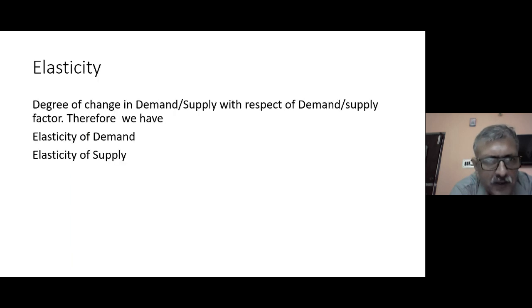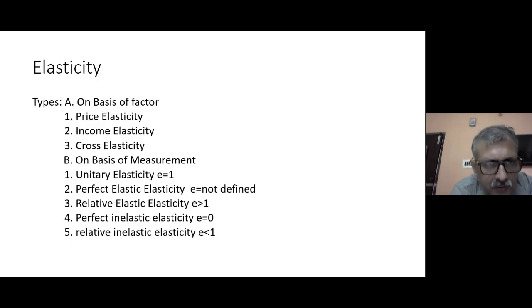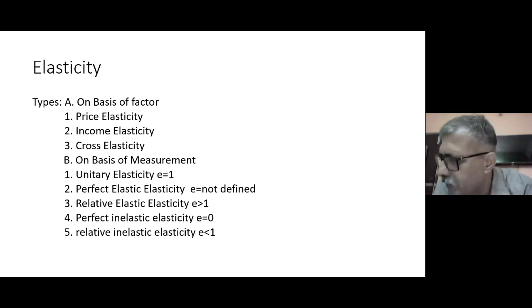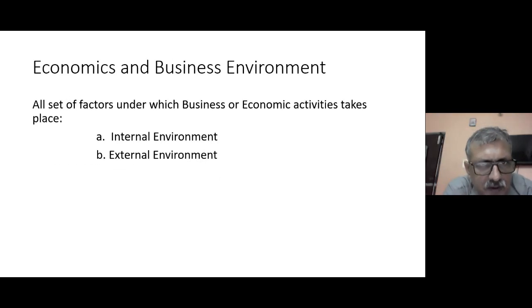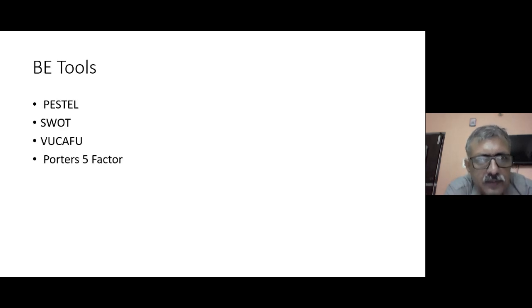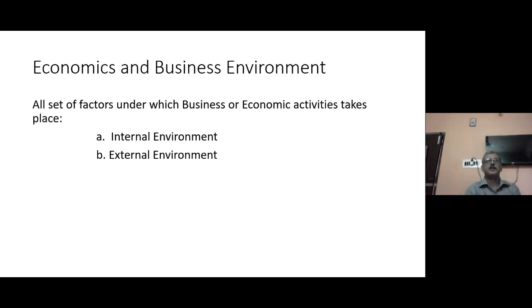Okay, now let's cover another unit today, because we have only 2 classes for economics and 2 for management. So let's cover another unit, that is economics and business environment. So what is business environment? Business environment is all the factors that influence or control the business activities happening. Typically, there are 2 types of environments that have an influence on business economics: the internal environment and the external environment.